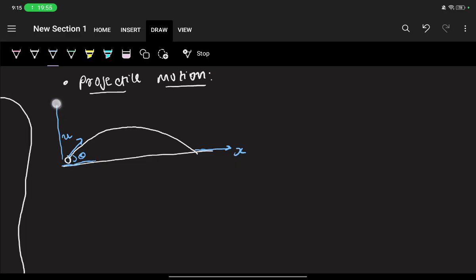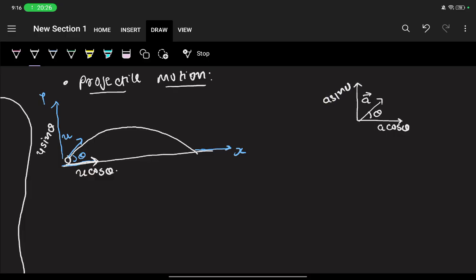In the x direction, you can take the component of this velocity, right? That would be u cos theta. Yes or no? And in the y direction, it would be u sin theta. I taught you how to take components of a vector. Remember? Let's say this is a vector A which is making an angle theta, then it will become A cos theta, and this will become A sin theta. Right?